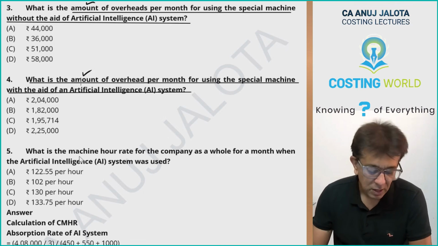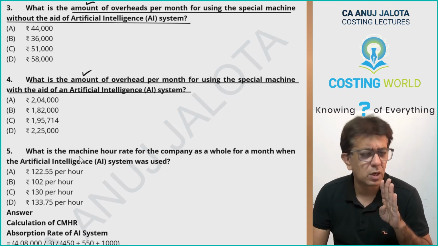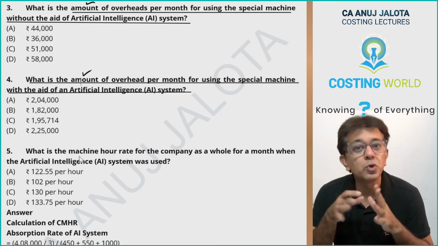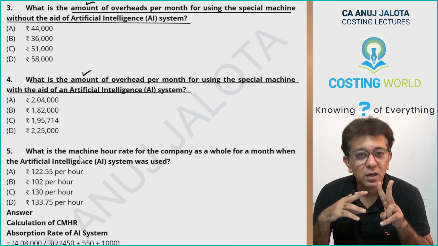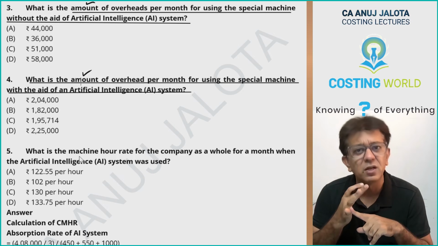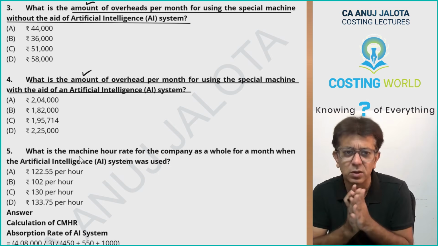Now, in this case, again I am saying, I am solving the question the way I think is most obvious. See, this question is all about CMHR, comprehensive machine hour rate. There are 2 types of machines. One of them is a special machine, the other is a computer. 2 machines, find out 2 rates, and then we'll answer all these particular questions.